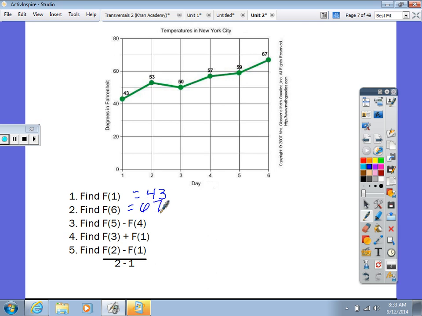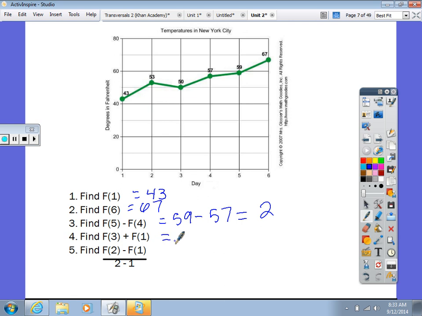Now we can also get more fun with it. All right, we can say fun things like this, which is what is f of 5 minus f of 4? So what would we need to do in order to find it? Very good. So f of 5 is 59 minus f of 4, which is 57, which is what? 2. Very good, friends.